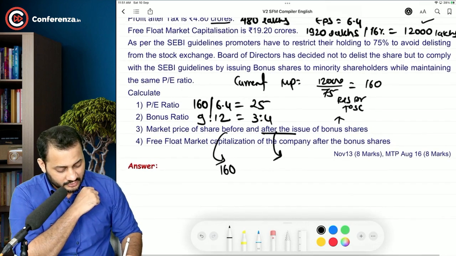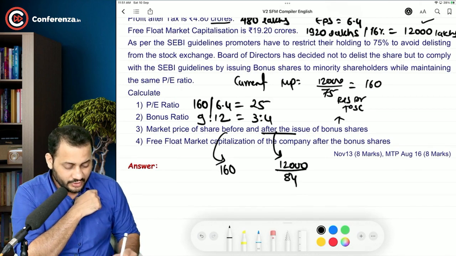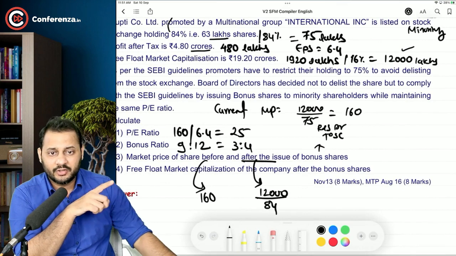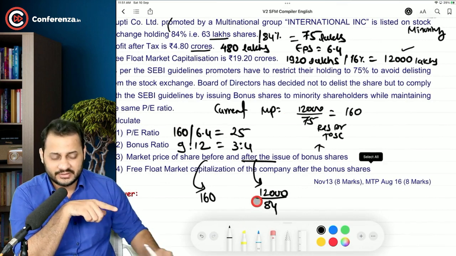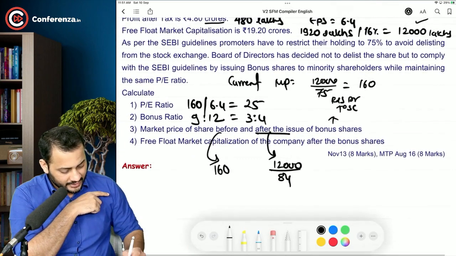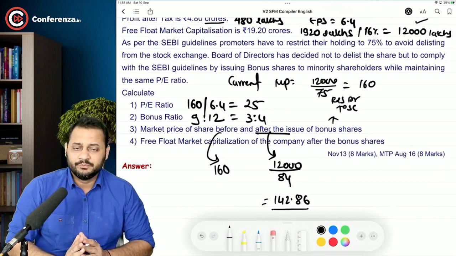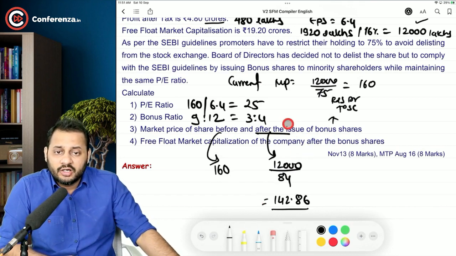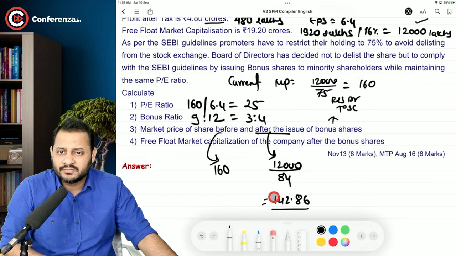So now the market price will be total market value of the company divided by the new number of shares. Earlier we divided 12,000 lakh with 75. Now we are going to divide 12,000 lakhs with 84. So the market price will come down to 142.86, and it's quite obvious. Earlier this 12,000 lakh of the market value was shared by 75 lakh shares, right? Now it is shared by 84 lakh shares. So obviously the market price will come down.